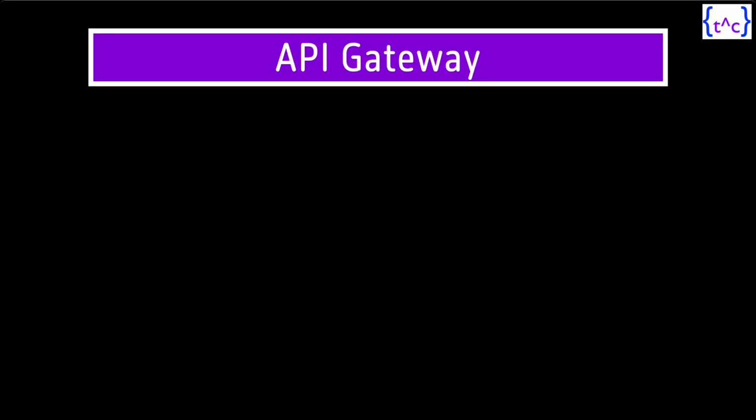So let us now discuss what is API gateway and why it is so important. So what is API gateway? Whenever we build so many microservices and we expose them to the external world, the external application can be any third-party application, any mobile application, any web application, anything, right? They want to talk to our services. The key requirement for them to be able to talk to our microservices is that they should be able to call the microservices with the help of REST APIs and consume the REST responses. Alright, that's how it works.